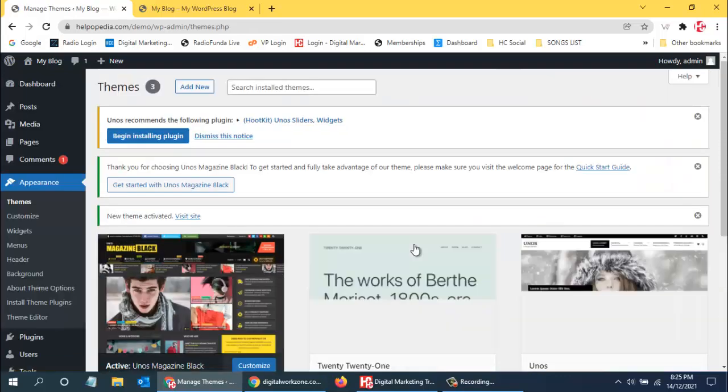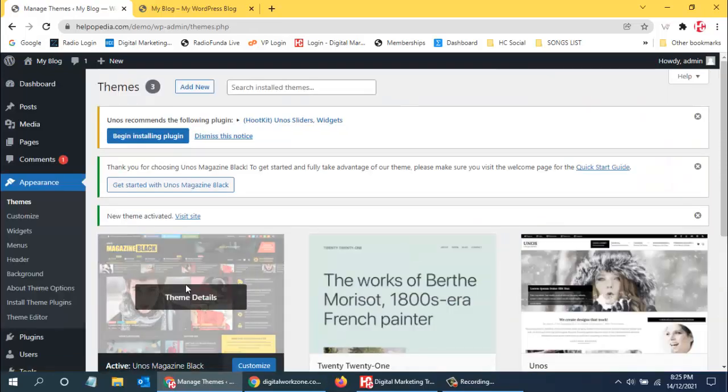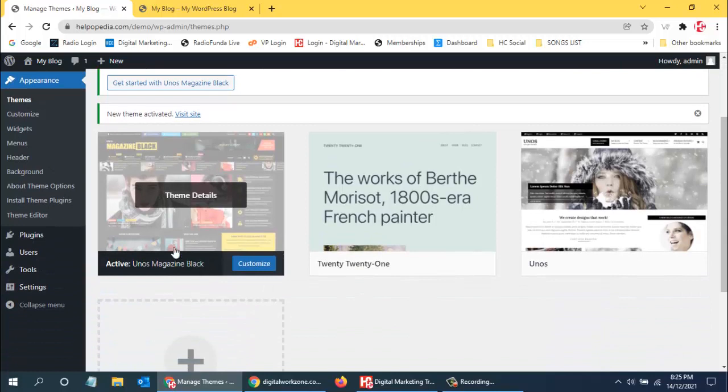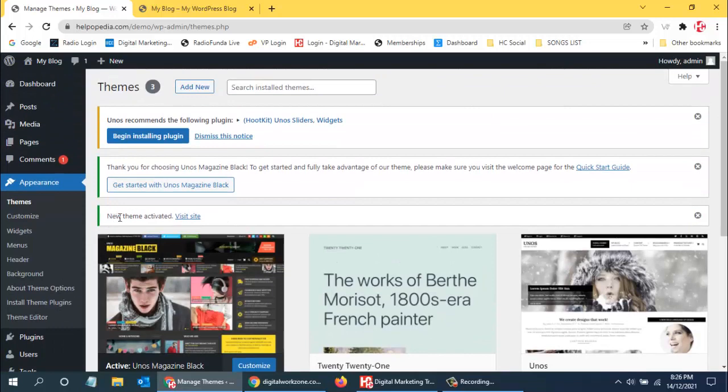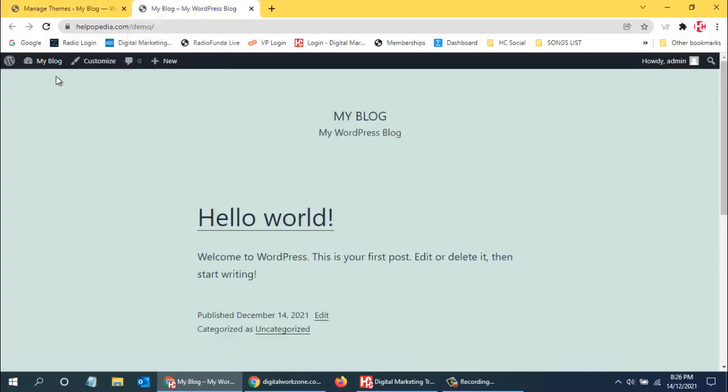Now some of the themes will also have the option to import the demo data, so that we get to know how the website will look. We can remove the old data and install our own content. The new theme is activated, and over here we can just refresh the page and see how it looks.